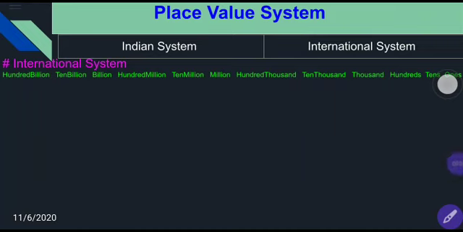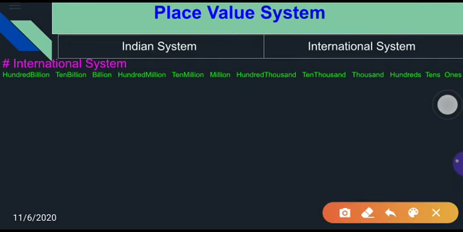Okay, students. So we are discussing our first lesson, that is large numbers. In this lesson we are discussing the place value system. In the previous class we discussed the Indian place value system. Now you see the international place value system.